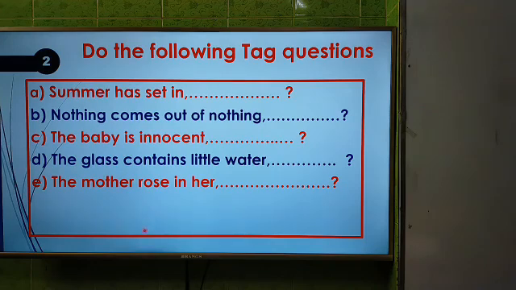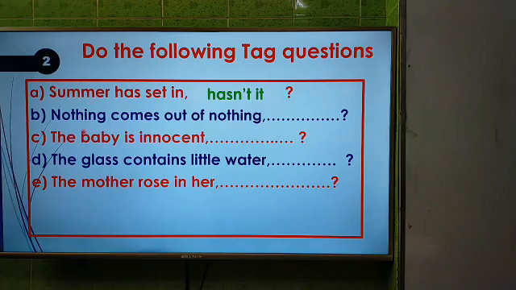Okay, I am going to give you the answer. First one, summer has set in, so the answer will be hasn't it. Here the auxiliary, the operator, is has and the sentence is affirmative, so the tag question will be negative. If we use the short form of has not, it will be hasn't, and it will be used instead of summer.